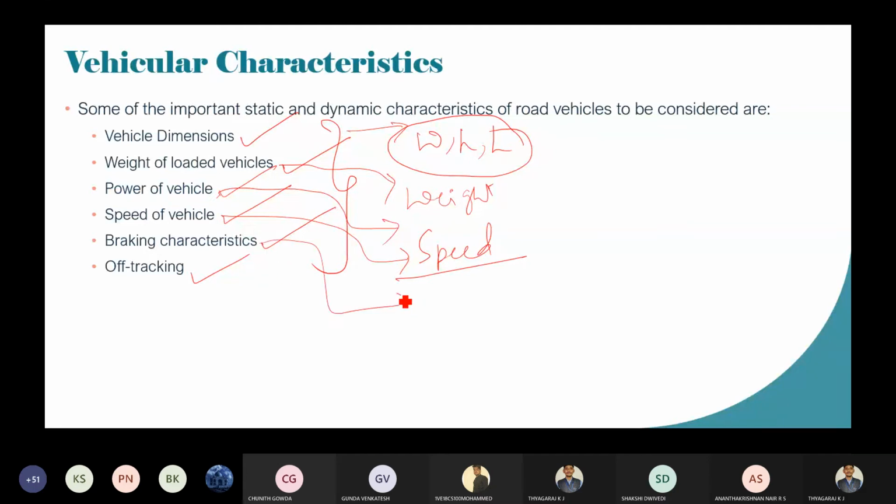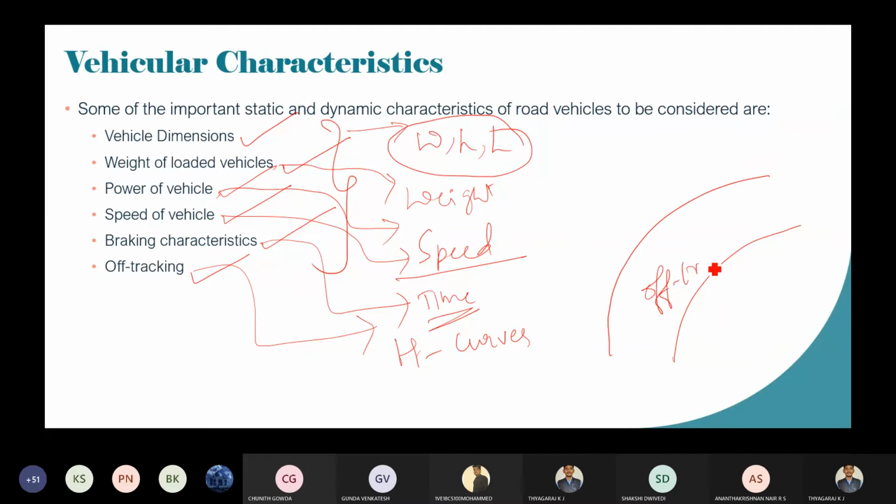Then braking characteristics, that is how the braking characteristics will be working with time. Then off tracking, especially on horizontal curves. Whenever you are moving in a curve, off tracking will be there. So those things we are going to discuss. Okay, this is the general. Here they have not divided into static and dynamic characteristics, but made it in general. These are the vehicular characteristics.